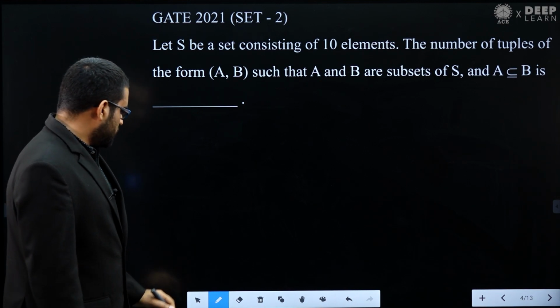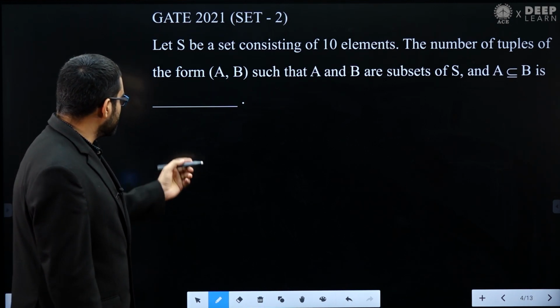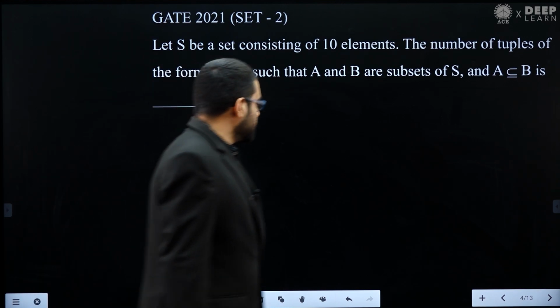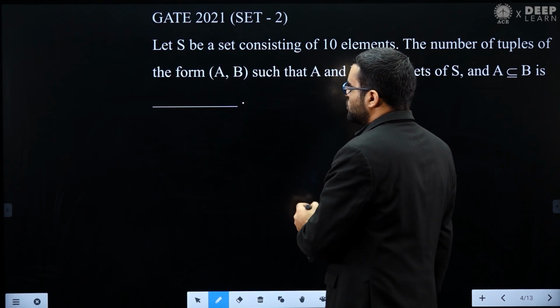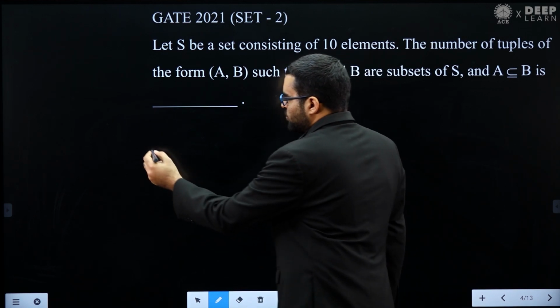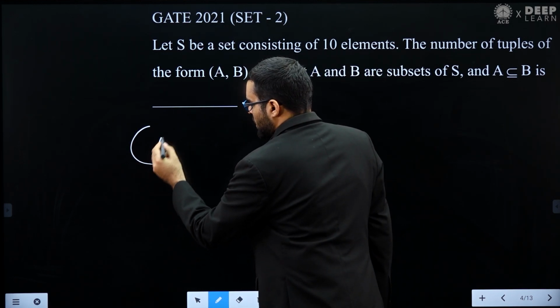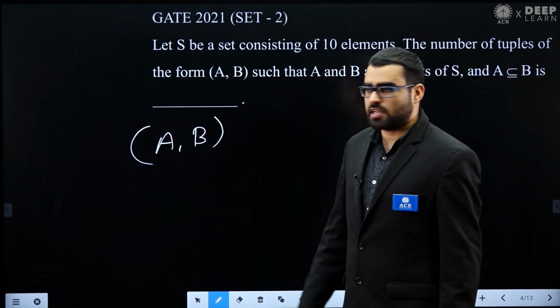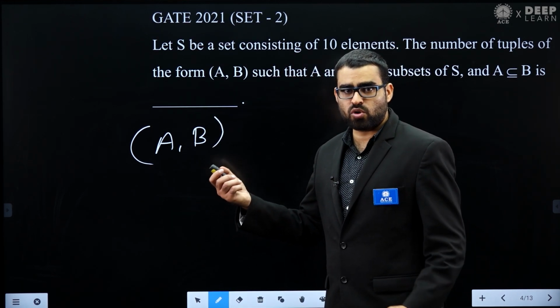Let's try to understand this question, what he is saying. He is saying that you have a set S and he wants to ask how many pairs of this type (A, B) you can make. Remember, this is an ordered pair, so the order will matter.